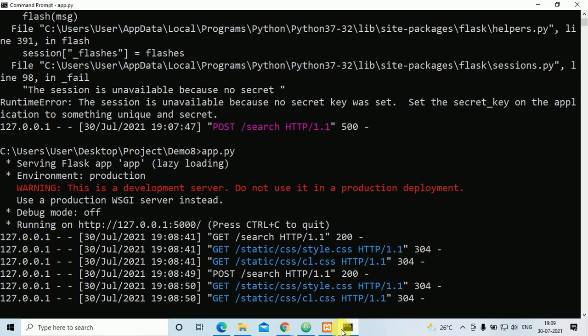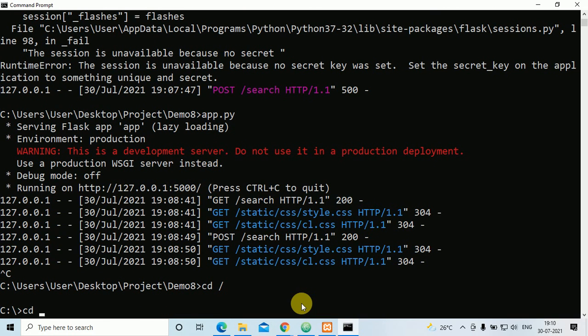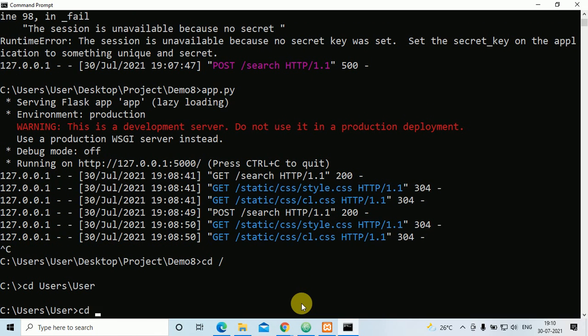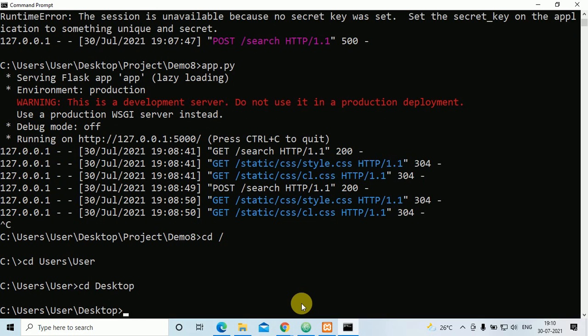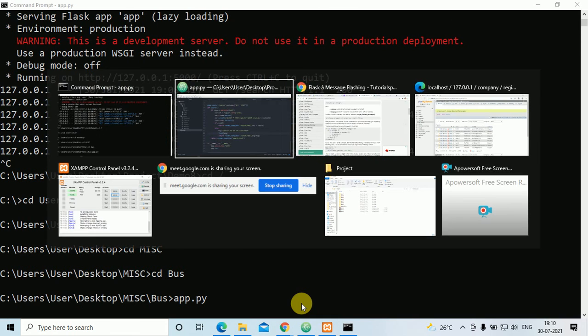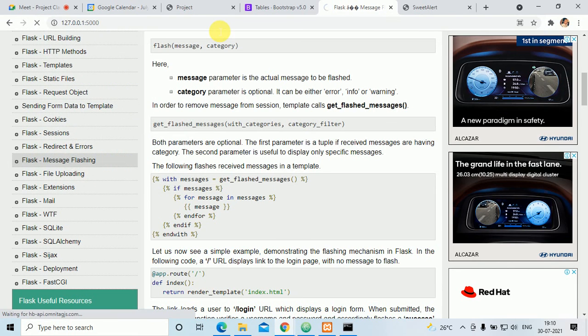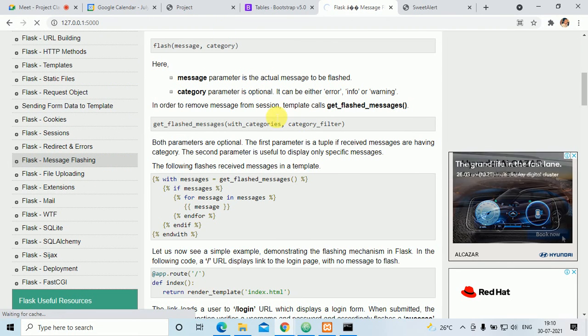I'll just show you. cd slash cd users slash user slash cd desktop. Okay, and in that misc cd plus, this is app.py. So here, this is just one sample copy I have created.